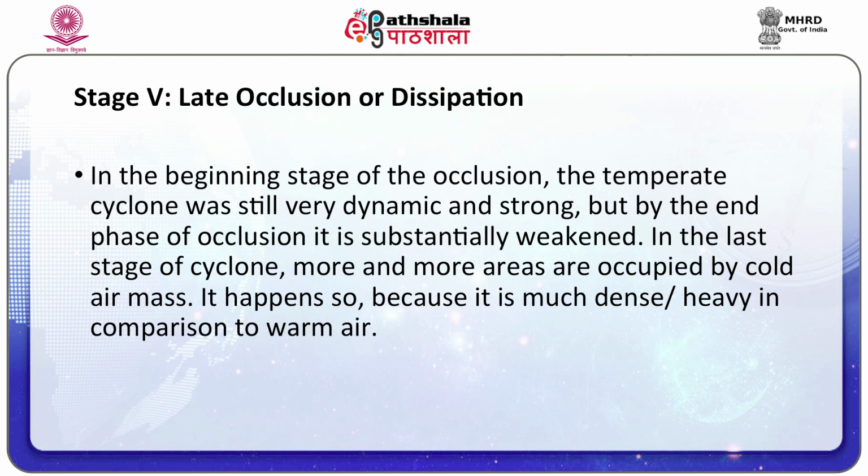Stage 5. Late occlusion or dissipation stage. In the beginning stage of the occlusion, the temperate cyclone was still very dynamic and strong, but by the end phase of the occlusion, it is substantially weakened. In the last stage of the cyclone, more and more areas are occupied by cold air mass. It happens so because it is much denser and heavier in comparison to warm air.